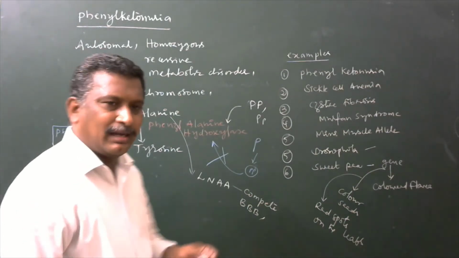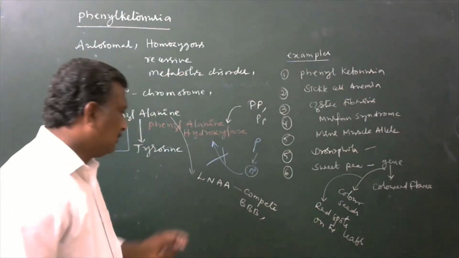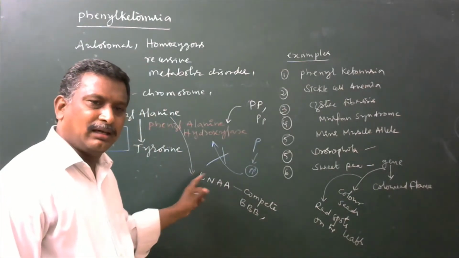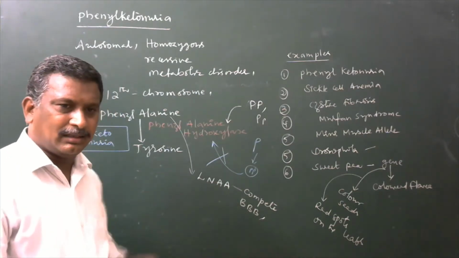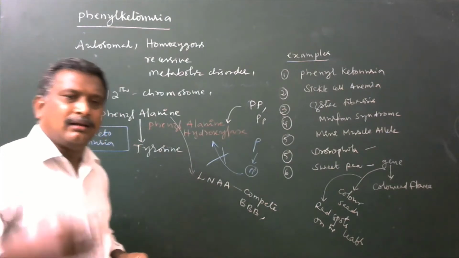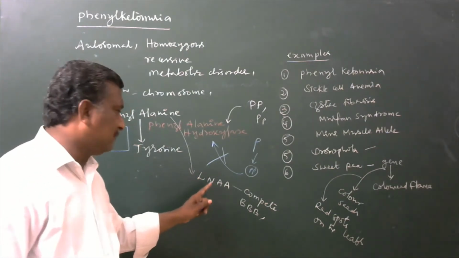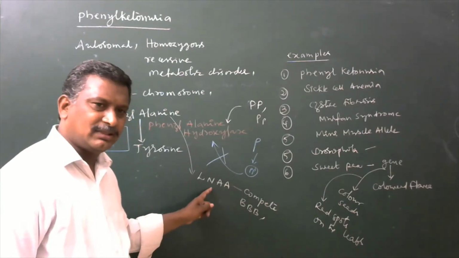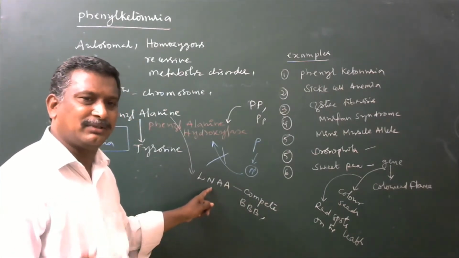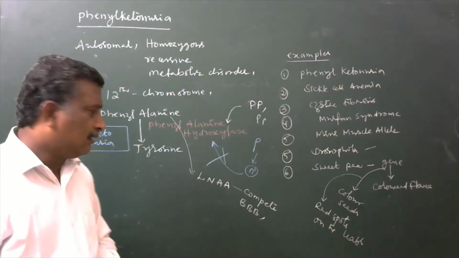The transporters present in the blood-brain barrier receive these large neutral amino acids. Not only phenylalanine, the other amino acids which are neutral in nature are also going to be transported by transporters from the blood to the brain.